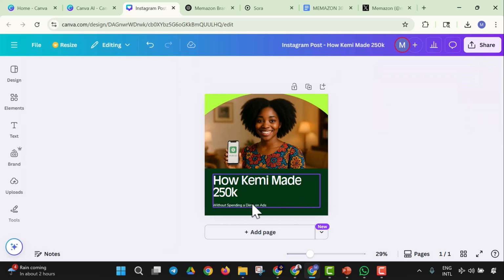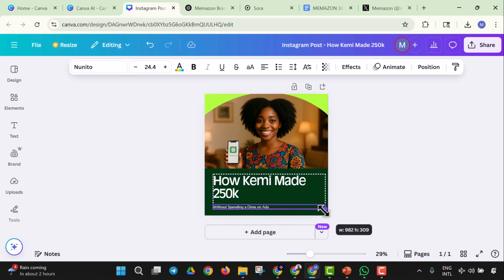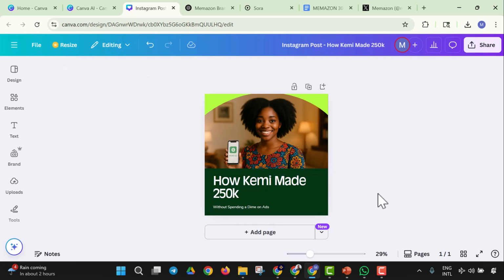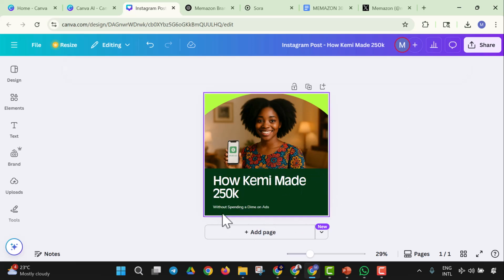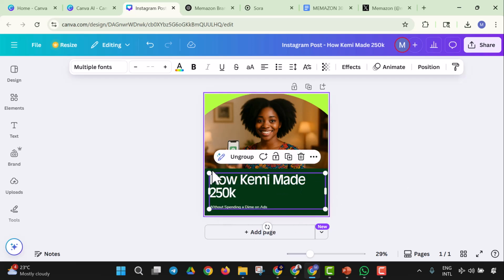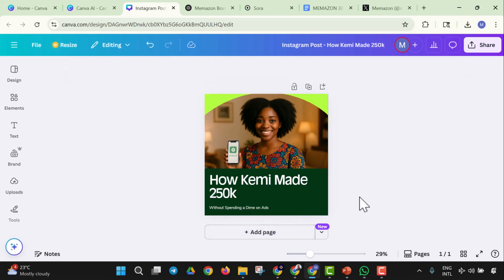Yes, so how can we make 250k without spending a dime on ads? Everything is looking great from here. From my own perspective, this is a very good design, and Canva AI created it for us. We just did a little bit of tweaking. To create an automated ad is as easy as that.